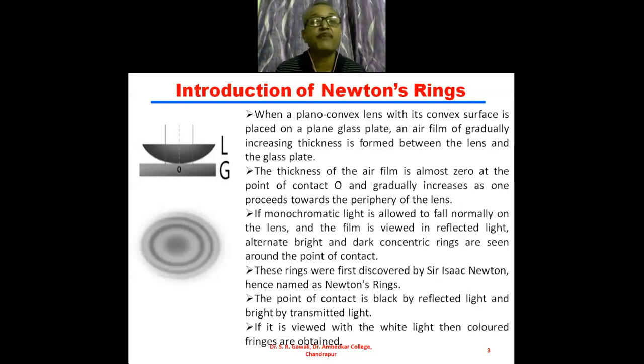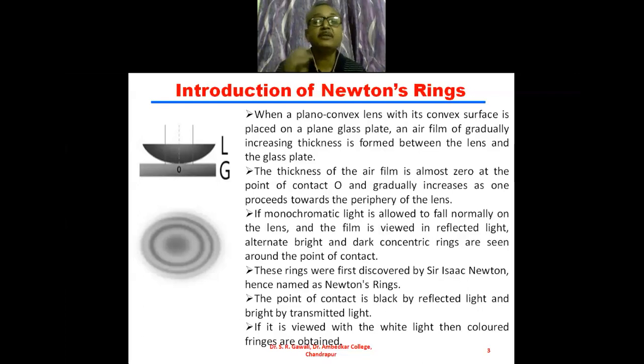The innermost ring is the violet ring, and the outermost ring is the red ring, because violet has the smallest wavelength and red has the highest wavelength.